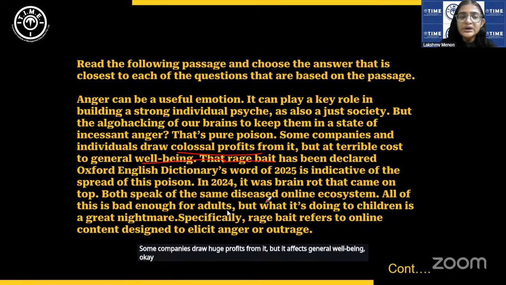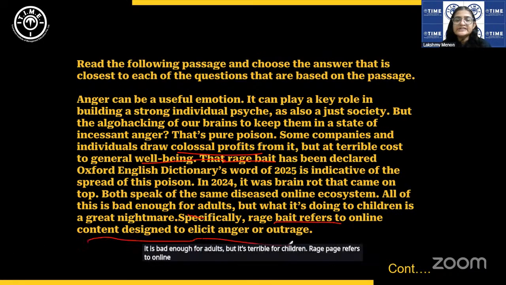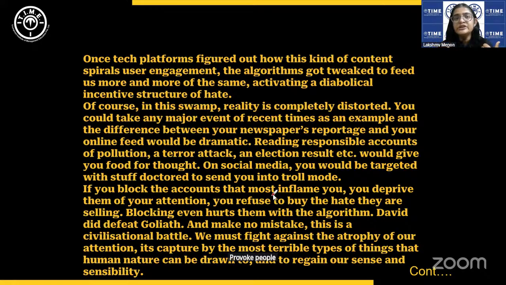Okay, now rage bait, here it says it is bad enough for adults, but it's terrible for children. Rage bait refers to online content designed to elicit anger or outrage. It is content that is meant to provoke people into anger. And once tech platforms figured out how this spirals user engagement, the algorithms got tweaked to feed us more and more of the same, activating a diabolical incentive structure of hate. Diabolical is devilish.